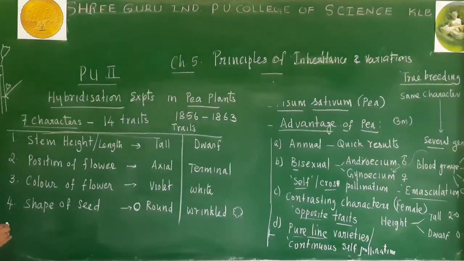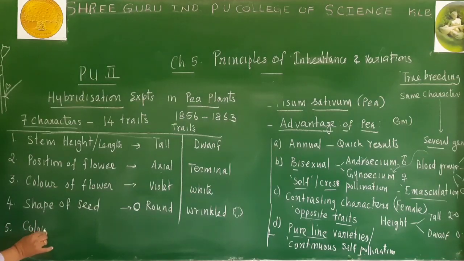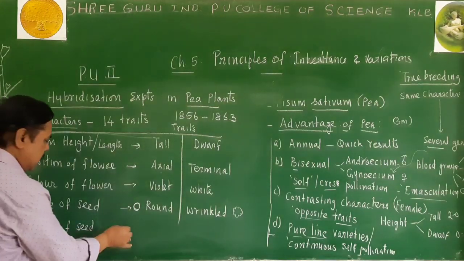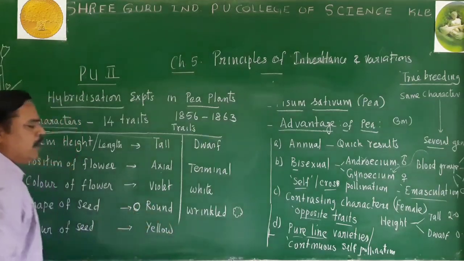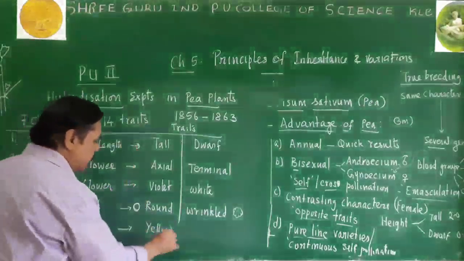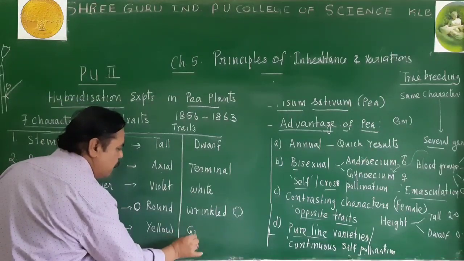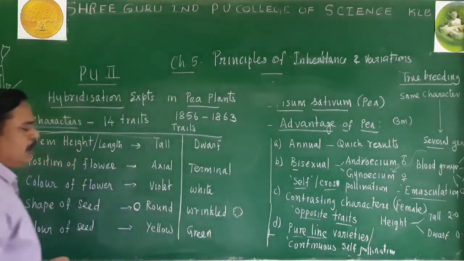Apart from this, there is a fifth character also studied by Mendel. The color of the seed was also taken into consideration. As far as the color of the seed is concerned, yellow color seeds were produced by some Pisum sativum, and some were able to produce green color also.